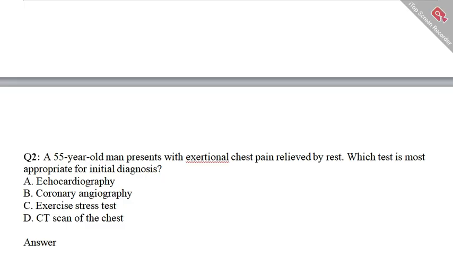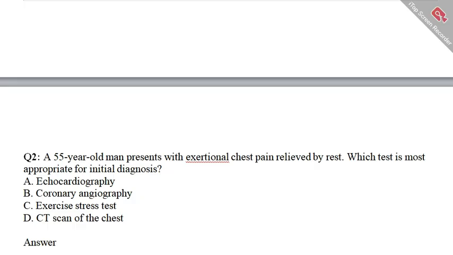Option A, echocardiography. Option B, coronary angiography. Option C, exercise stress test. And option D is CT scan of the chest. Read all 4 options carefully and decide which is the correct option. Now I give you 5 seconds.